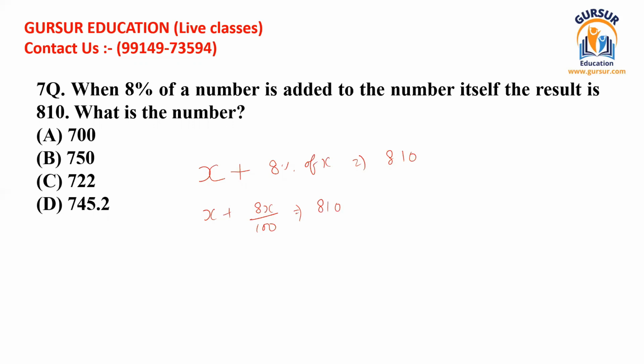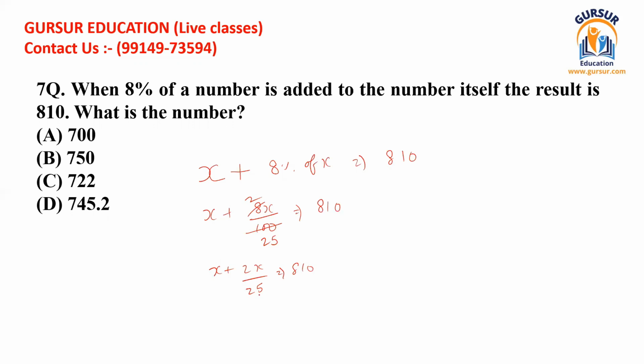What we do is we can reduce 8 divided by 100 to its simplest terms with the table of 2. If we do that, we get 2 and 25. So we are left with x plus 2x divided by 25 is equal to 810.